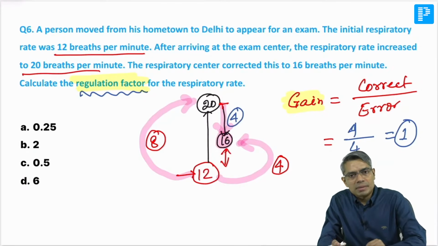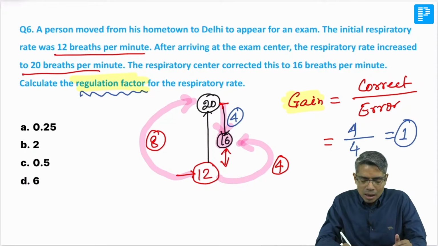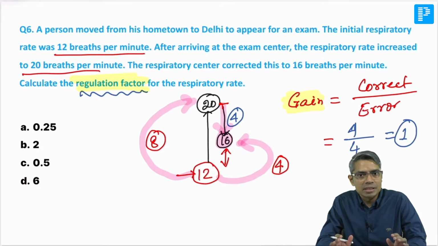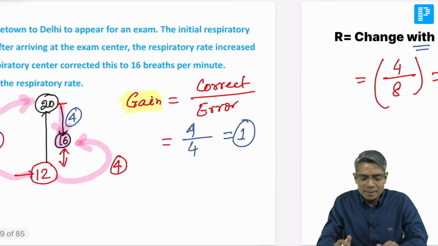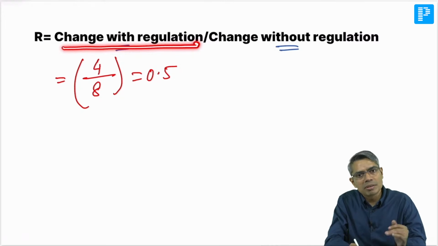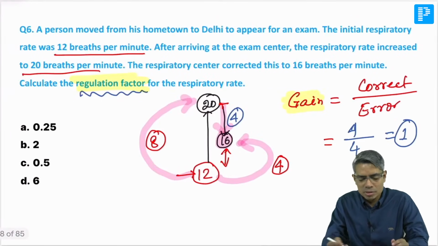But regulatory factor or regulation factor means because of the regulatory system how much correction is happening. Okay, how much error is still there. Okay, so disturbance in the system, after disturbance regulatory factor is trying to correct it. So by definition regulation factor is change with regulation, change with regulatory system presence, and change without regulatory system. If the regulatory system was not there, how much was the change?